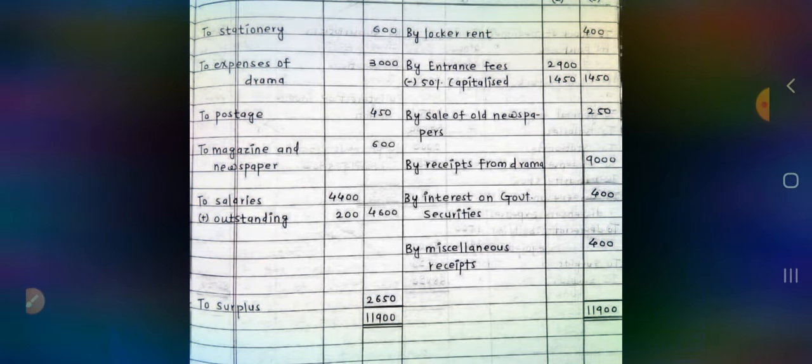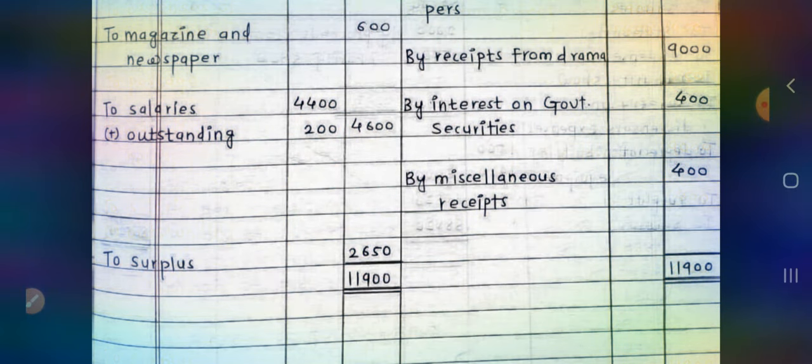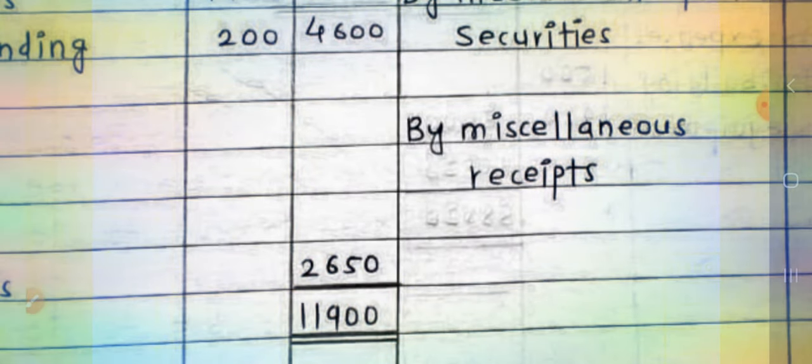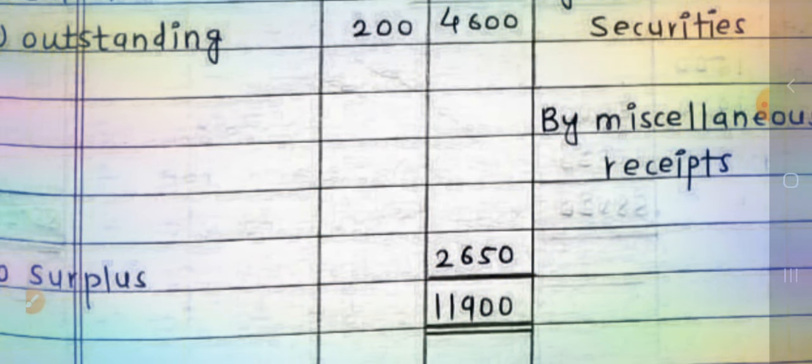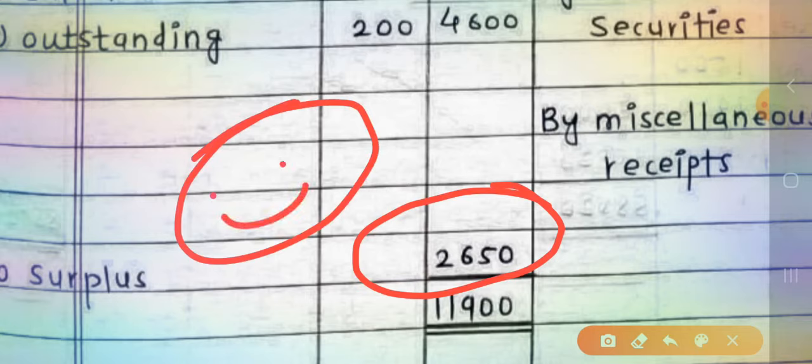Okay, so when we compare these two sides, we find that the income of this concern is greater than the expenditure, and that's fine. The expenditure is shorter than income by rupees 2650, and the shortage of expenditure over income is what? Surplus of this concern, and that's positive sign. It will be added to the capital fund. You know that.